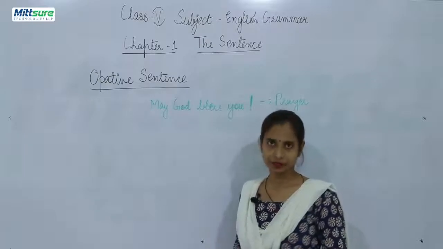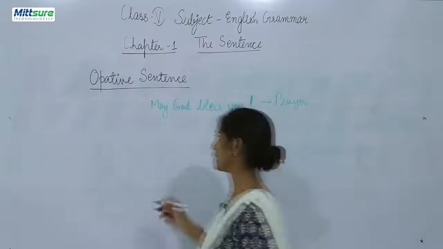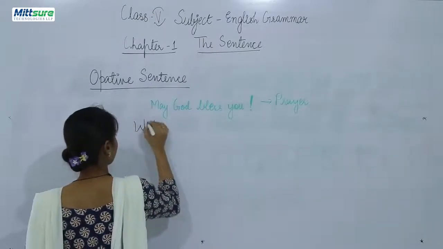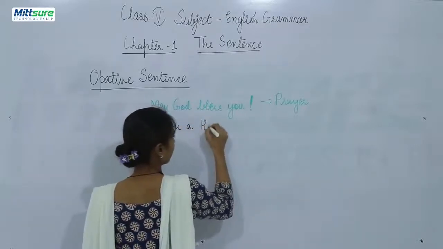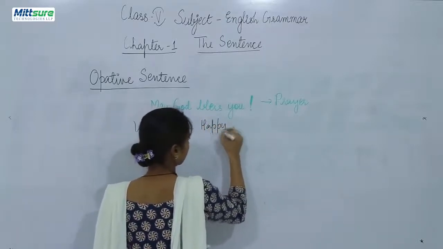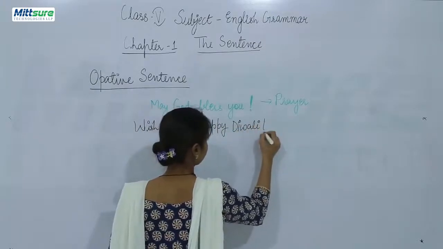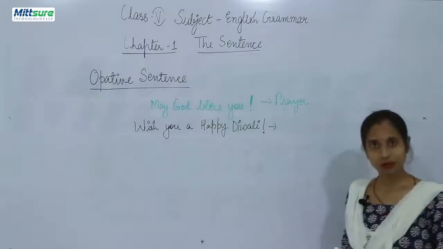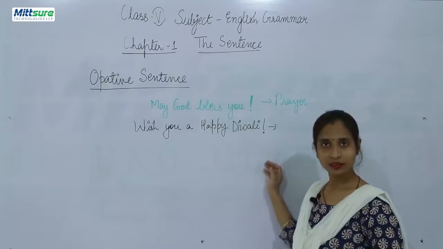Second, if you say, wish you a happy Diwali. Again it is an expression. You are wishing someone, right?